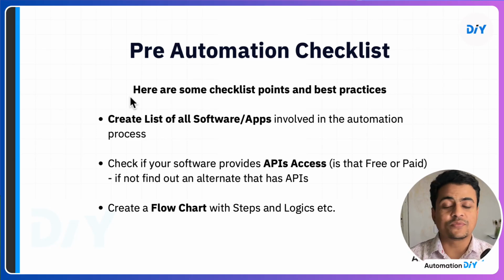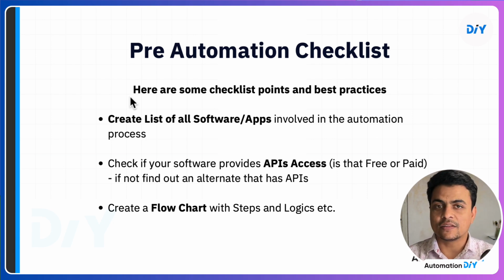Perfect. So far we learned what can be automated, what cannot be automated. Now it's high time we should start thinking about automation. And before that, I would like to showcase you one really important thing that is called pre-automation checklist. If you don't follow this, you may ultimately mess up with automations.